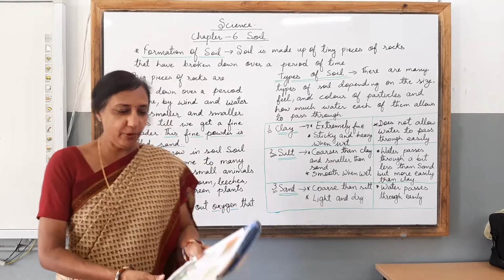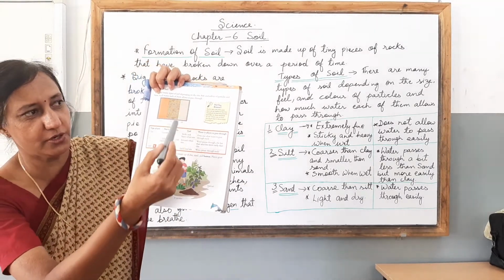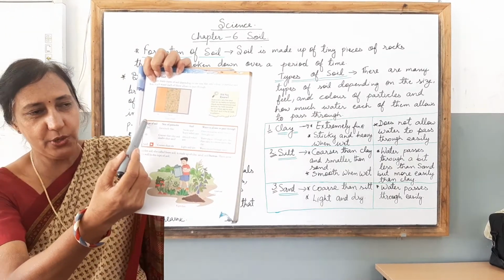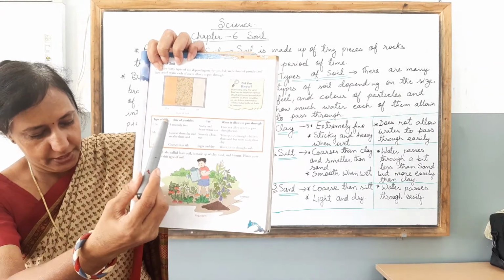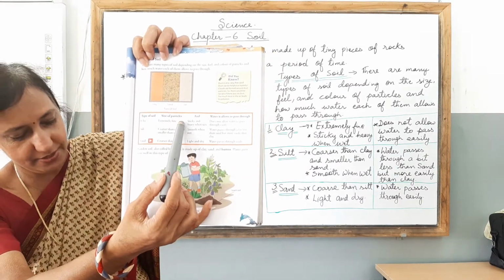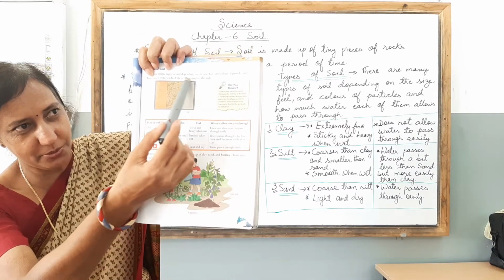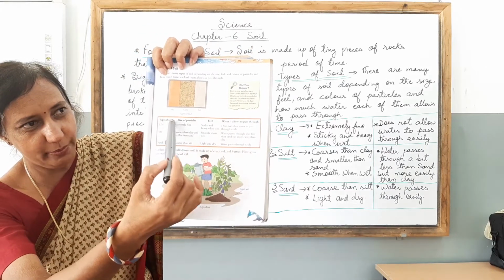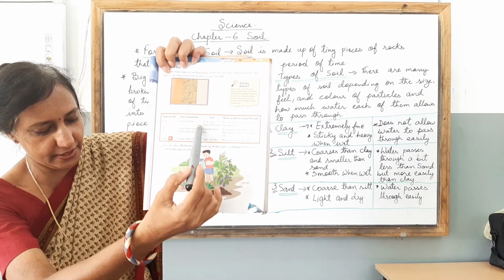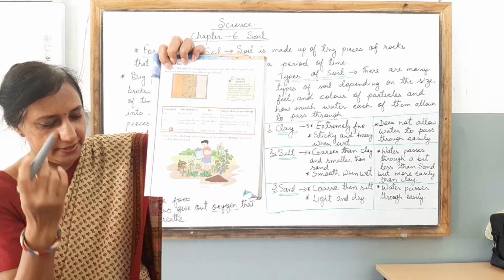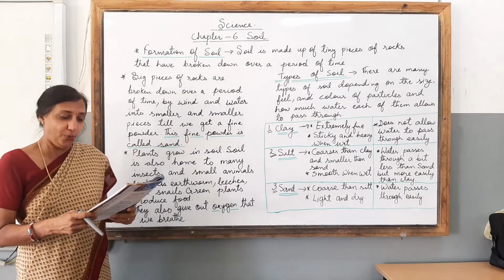One more thing, with the help of the picture being given here. You can just observe this also, children. It is very important to make you understand. The color of the clay is shown here. Then the color of the sand, have a look here, and the color of the silt. Just try to observe with the help of this picture. You will be able to understand how the clay color is, the sand color is, and the silt color is.